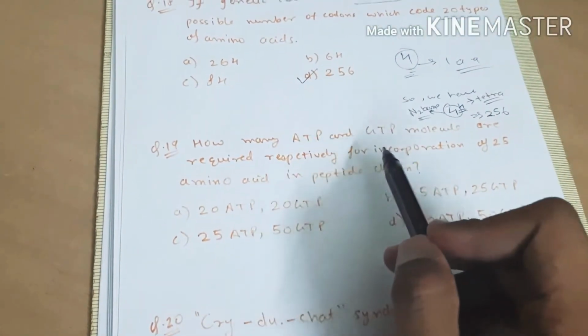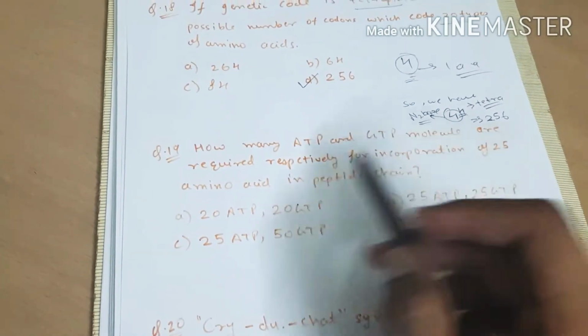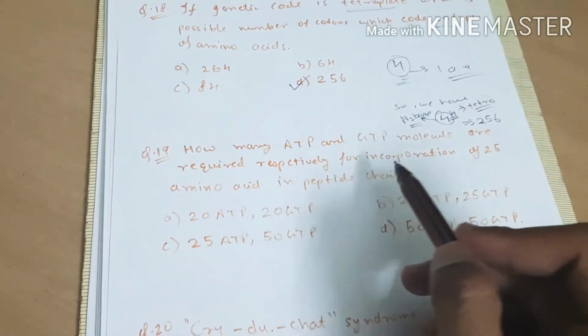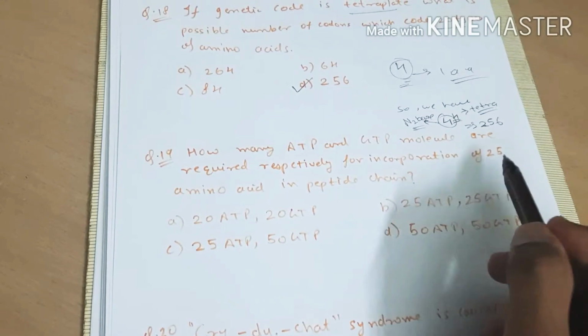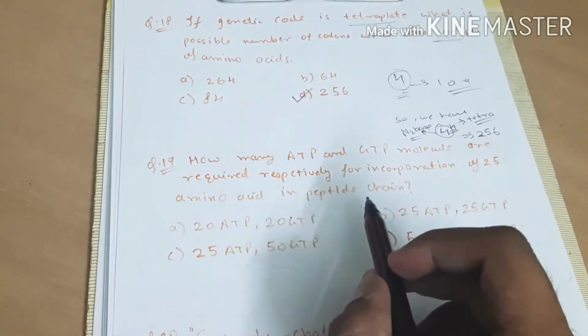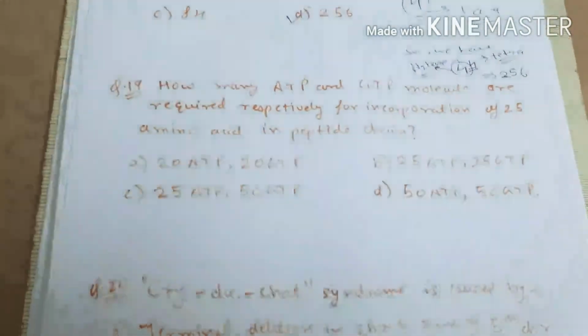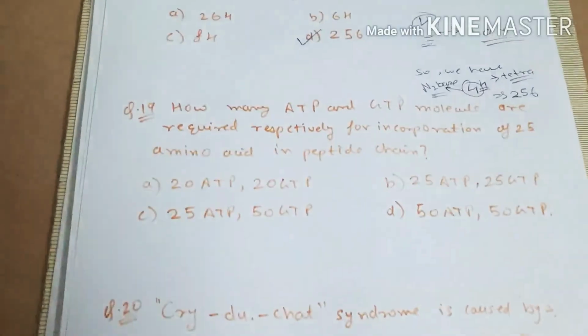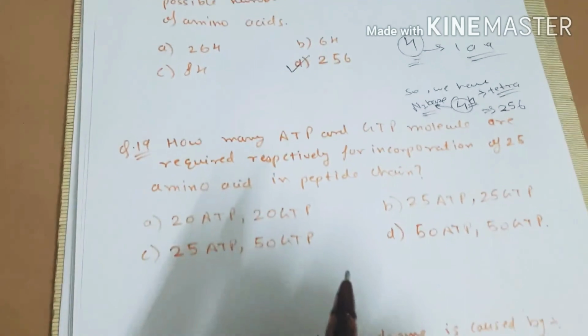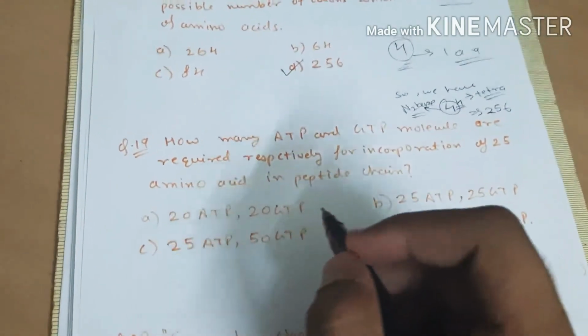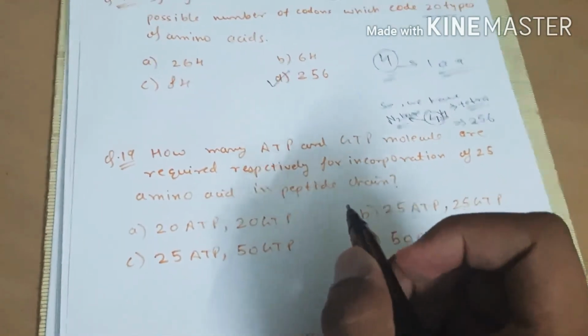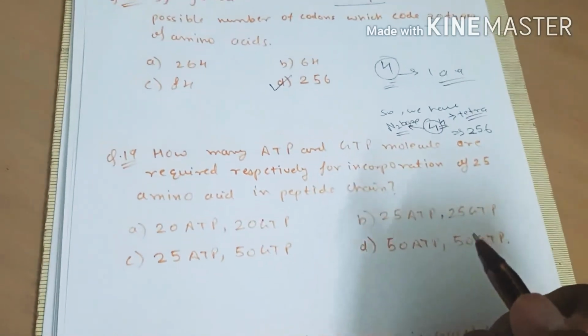Now moving to question number 19. How many ATP and GTP molecules are required respectively for incorporation of 25 amino acids in a peptide chain? Read the options carefully. So first we should know about the action of ATP and GTP in peptide chain formation.